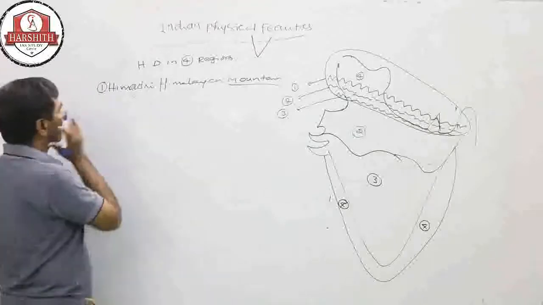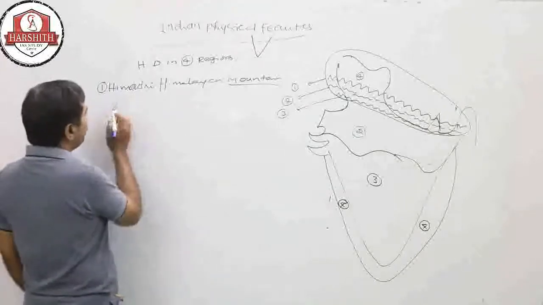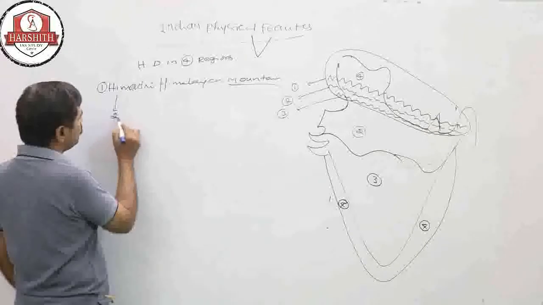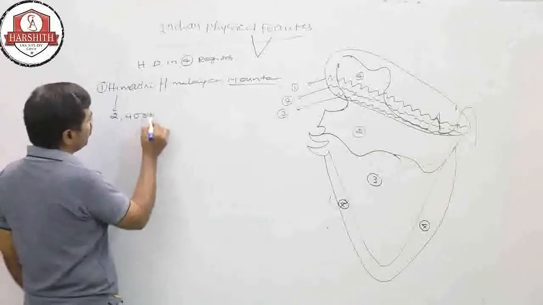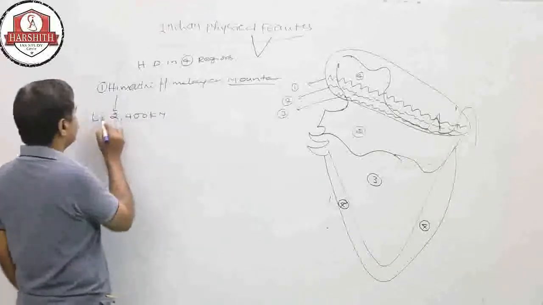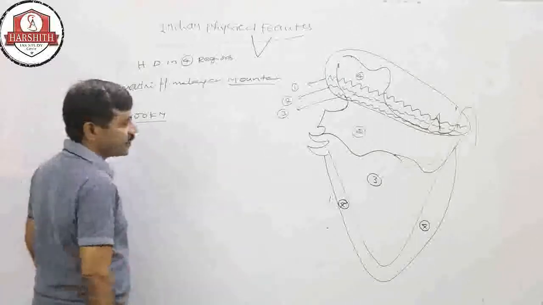The Himadri is 2,400 kilometers in total length.